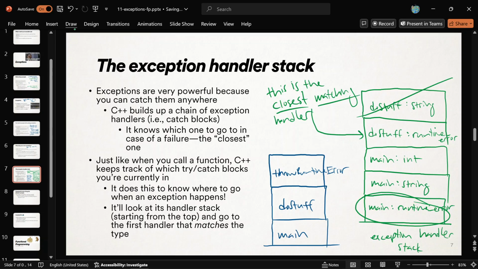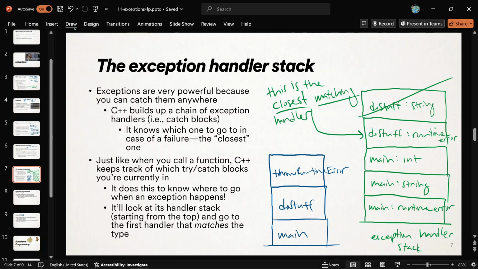There is a way to handle a runtime error in main, but that's farther away from the problem. C++ considers like the closer you are to the issue, the more information you have and the better you can handle it. So it's going to go to the closer runtime error catch block. Okay? That's why it goes to do stuff's version of it all. All right? It'll match the first one that works. Okay? And that is my best drawing of what's going on under the hood.